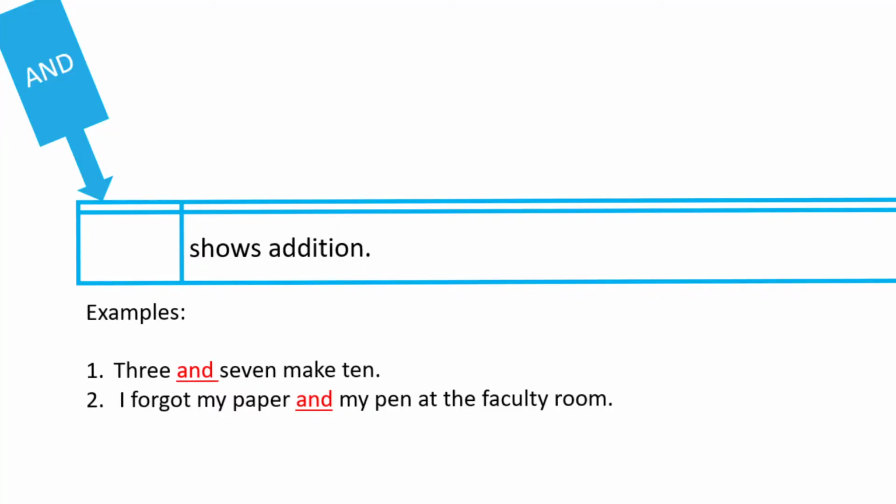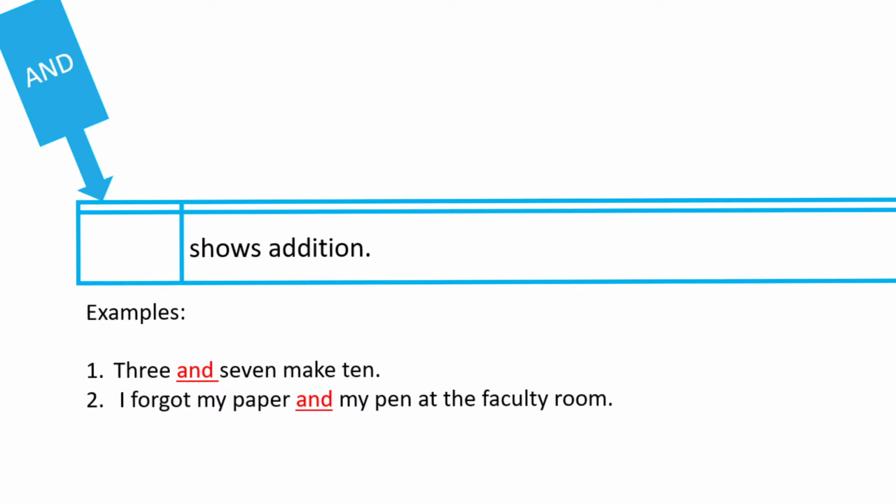Next, let's have the use of and. And shows addition. We already know that one. We've been using and many times already. We have here the first example, 3 and 7 make 10. This is a very literal addition. How about example number 2? I forgot my paper and my pen at the faculty room. So we have here paper and my pen. So, paper and then a pen.